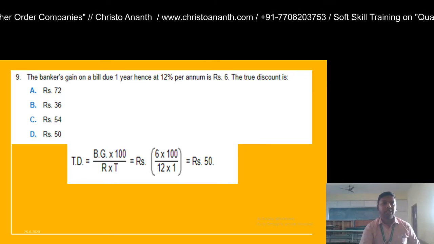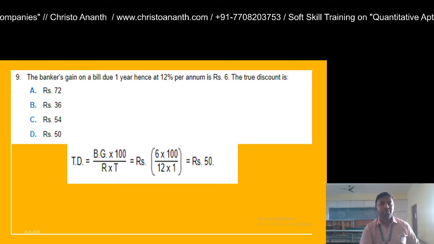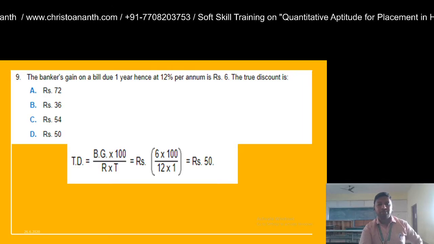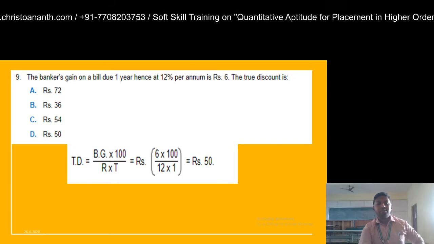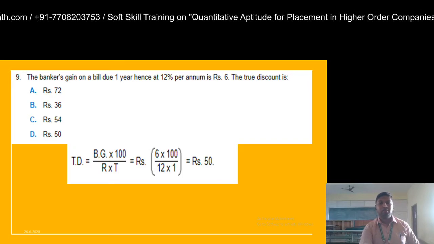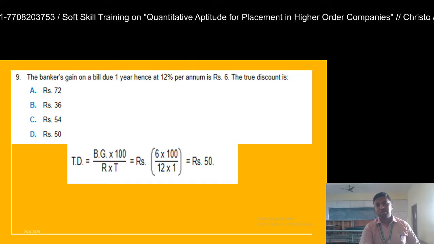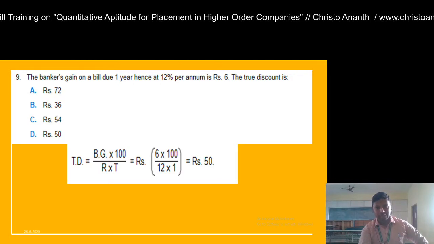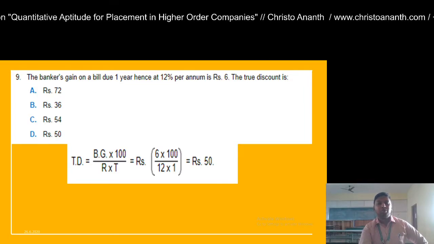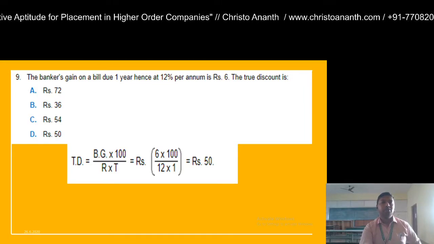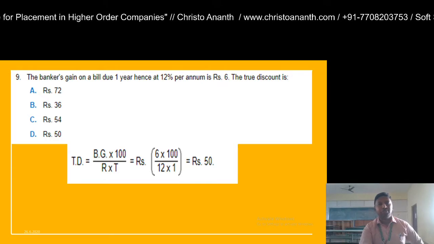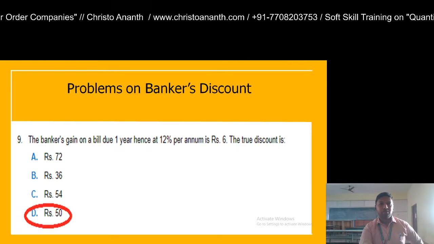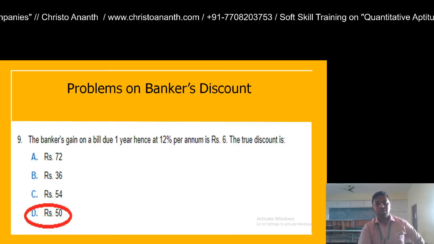True discount is equal to banker's gain into 100 divided by rate into time. So banker's gain is 6, into 100, divided by rate, which is 12%, and time, which is 1 year. So 600 divided by 12. You cancel with the 6, so it is 100 divided by 2, which is equal to 50. So the true discount is option D, which is rupees 50.